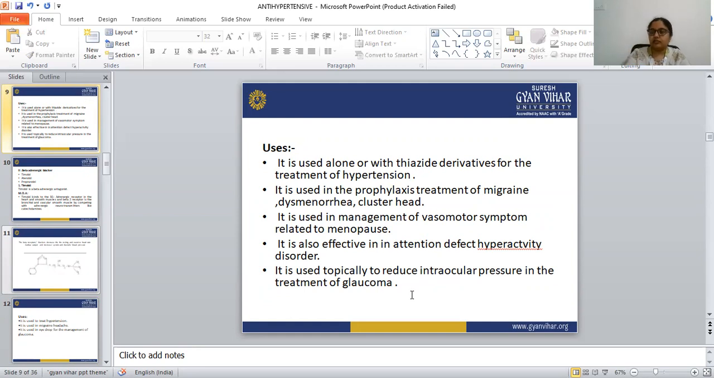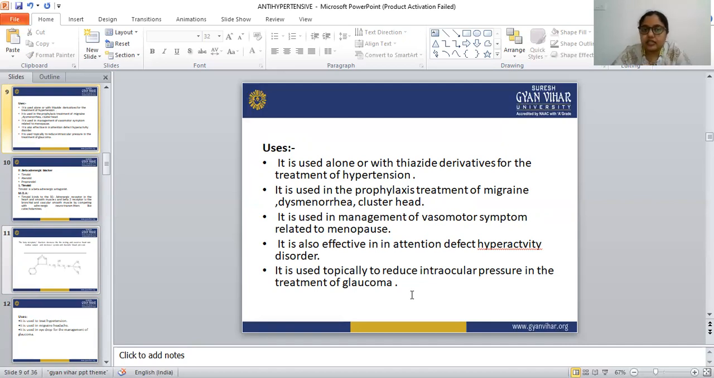So these centrally acting agents are given alone or with the thiazide derivatives for the treatment of hypertension. Next, it is used in the prophylaxis treatment of migraine. The prophylaxis treatment of migraine, this drug is also used.